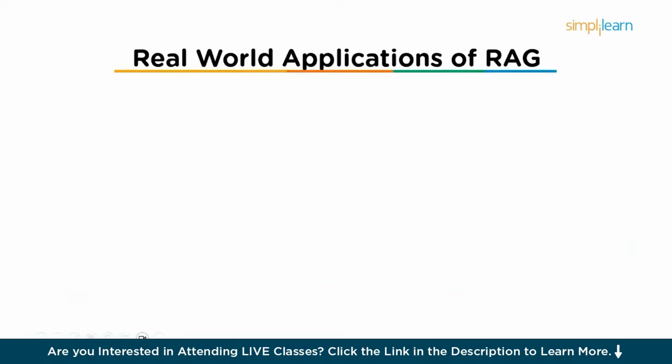So now let's see some of the real-world applications of RAG. RAG has several real-world applications in businesses, particularly in areas where high-quality, fact-based, and contextually accurate information is essential. RAG combines the strengths of both the retrieval-based models, which fetch relevant information, and generation-based models, which generate human-like responses, to provide more accurate and informative results. So let's see the applications.